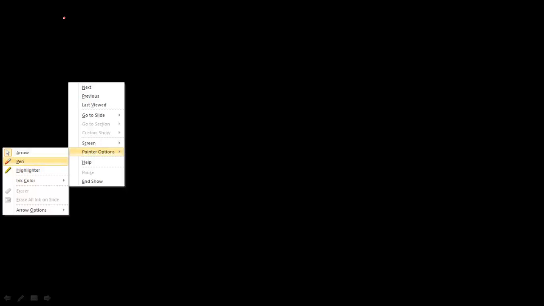We derived up to this: EMF of the cell is equal to standard EMF of the cell minus 2.303 RT upon nF, with n equal to 1 here, log of reaction quotient QA. In this case it is A1 upon A2, where A1 is the activity of the silver ions of the LHS electrode and A2 is the activity of the silver ion of the RHS electrode.